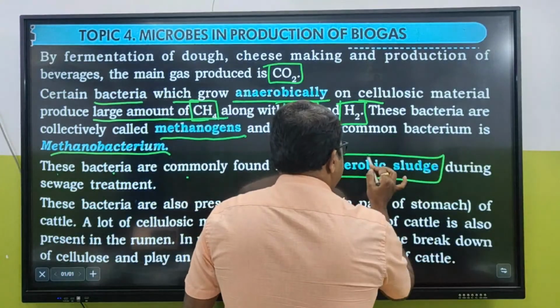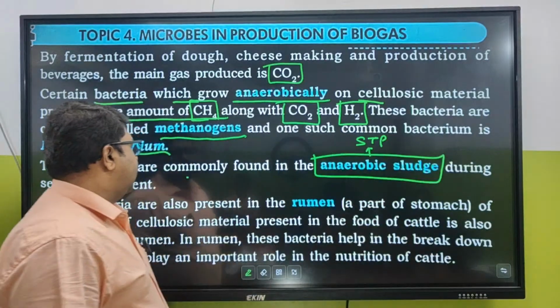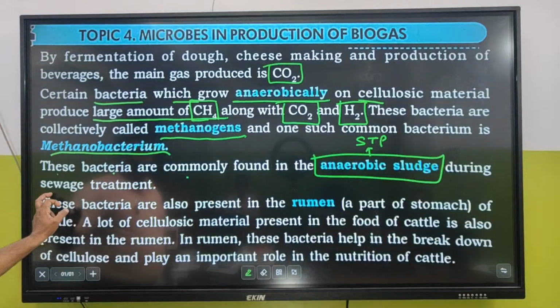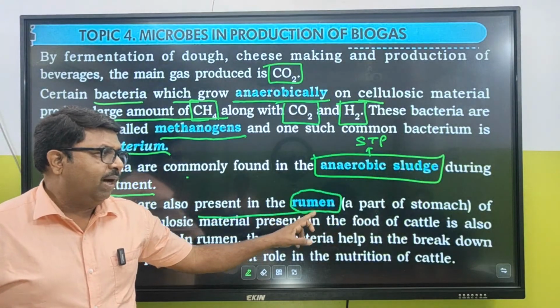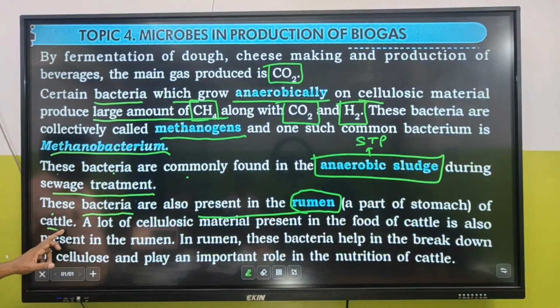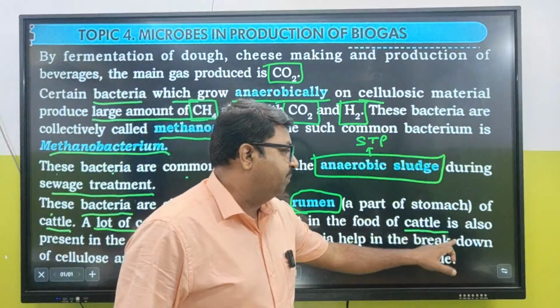These bacteria are commonly found in the anaerobic sludge. What is sludge? We will talk about that in STP, the sewage treatment plant. These bacteria are also present in the rumen, a part of the stomach of cattle. What is the name of the bacteria I talked about right now? Rumenococcus. A lot of cellulosic material is present in the food of cattle.